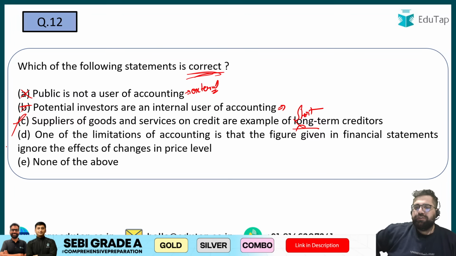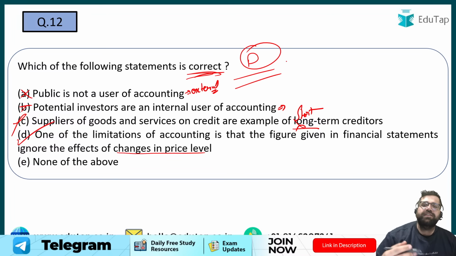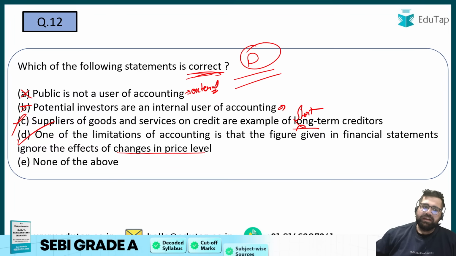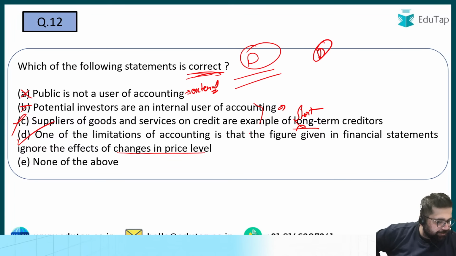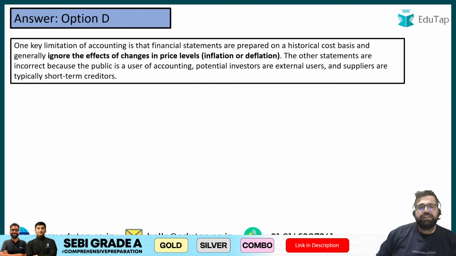One of the limitation of accounting is that figures given in the financial statements ignore the effect of changes in price level. Yes, this statement is correct because in accounts you record everything on the cost concept. Right? So you will ignore inflation or deflation which is happening in the economy because for you cost matters the most, not the current market price. Therefore, option number D is correct and all the other statements were incorrect. Yes, I can see all of you have given the right answer, so kudos to your knowledge.